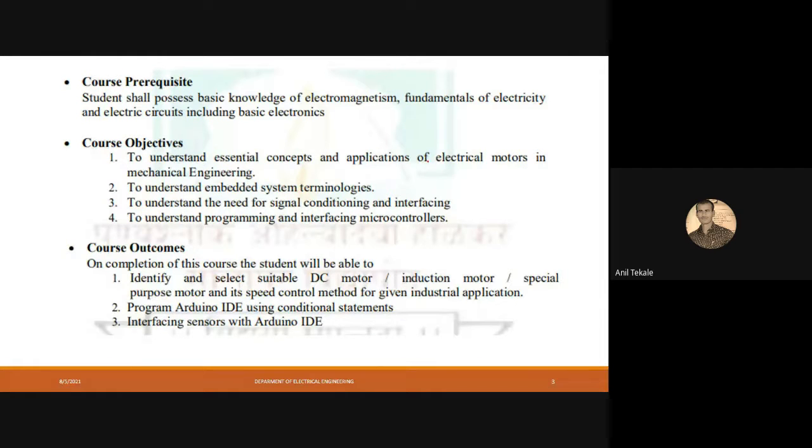Is anybody there who can answer? What is electricity? What does it mean? Everybody has electricity at their home. So what does it mean exactly?